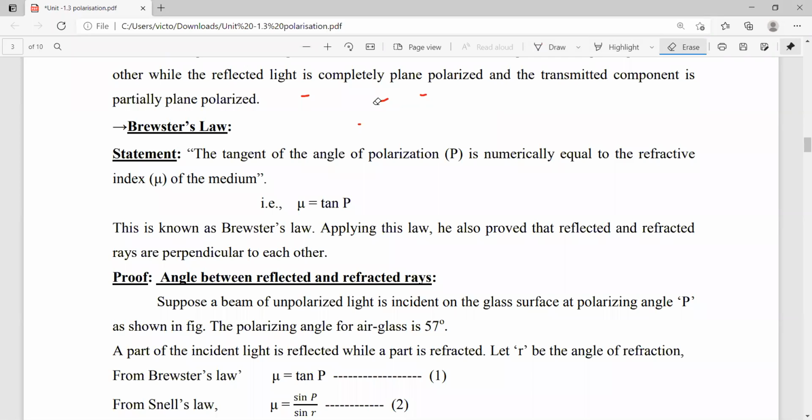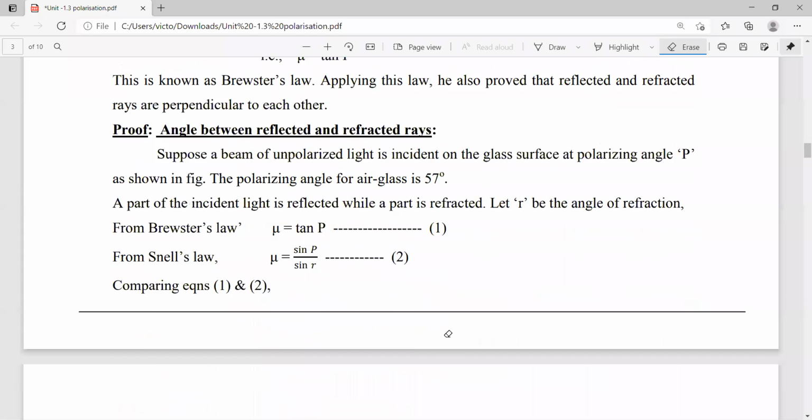I just explained that we have only up to the statement of Brewster's law. So from the exam point of view, preparing up to here is enough.